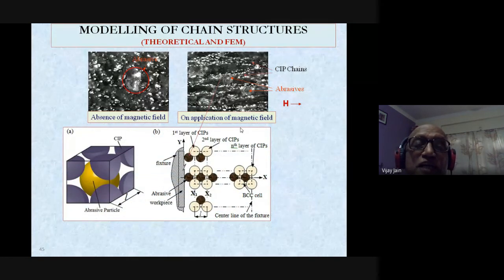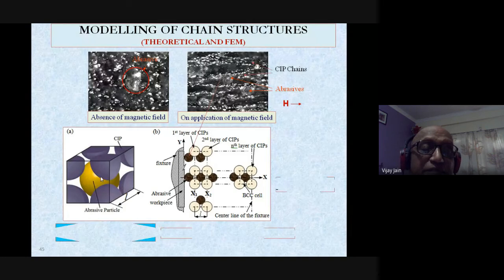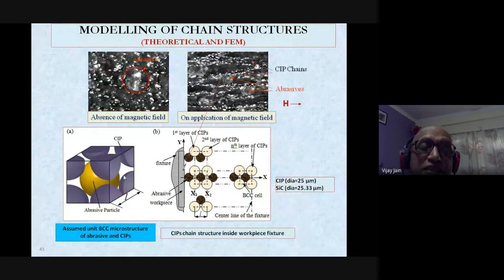So this is the figure that was used for modeling purposes. You can see this is the abrasive particle, these are the iron particles. When you are moving it up and down, then finishing of this particular workpiece is done. And this is the fixture for holding the workpiece. And this is the kind of arrangement we use while modeling this particular process. We assume the unit BCC microstructure of abrasive and CIPs, as you can see over here also.